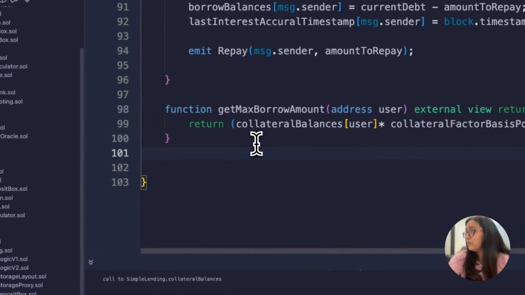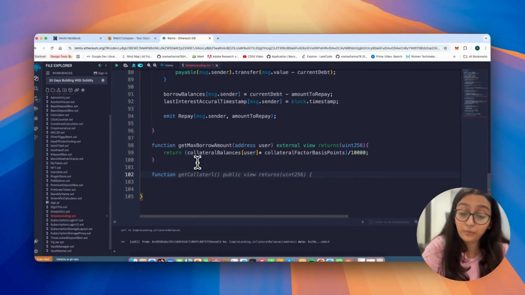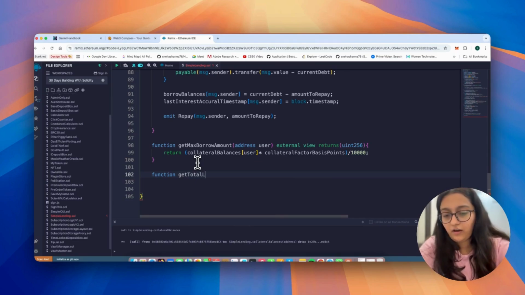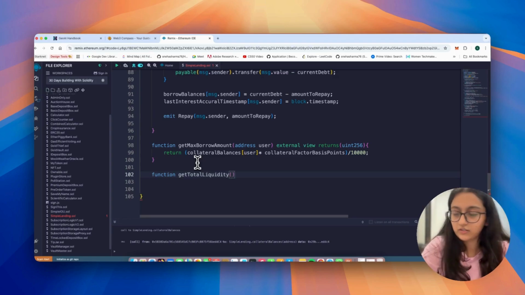Now, I also want to get what is the total liquidity that is available, which is basically the balance of the address, like the wallet. Okay.